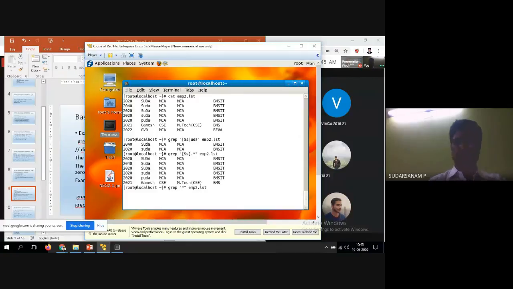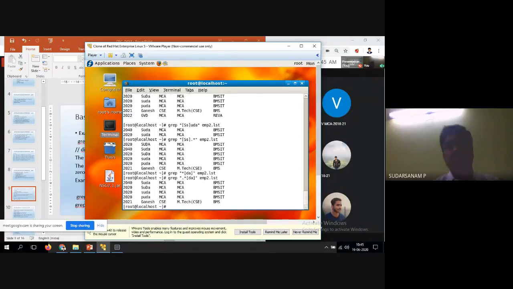Star and end with DA. So this way also is available. Star, dot, all these things, different ways you can utilize it. So nothing is available. Now I'll enter it dot. Dot is nothing but matches zero or more occurrences. That is the reason wherever you have DA, everything will be displayed here.